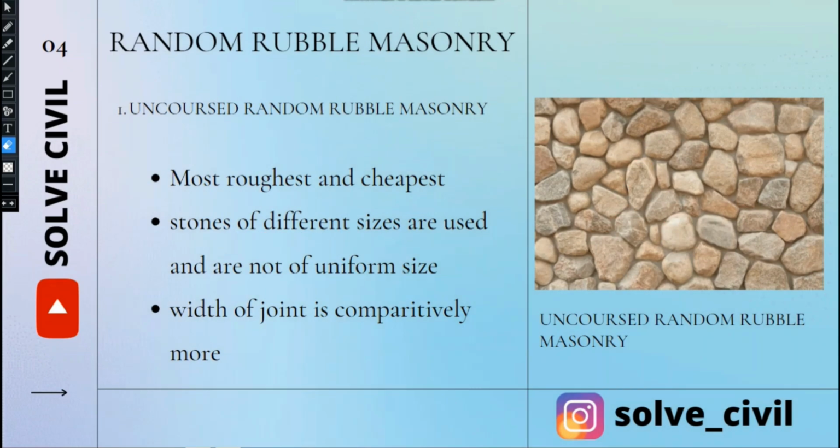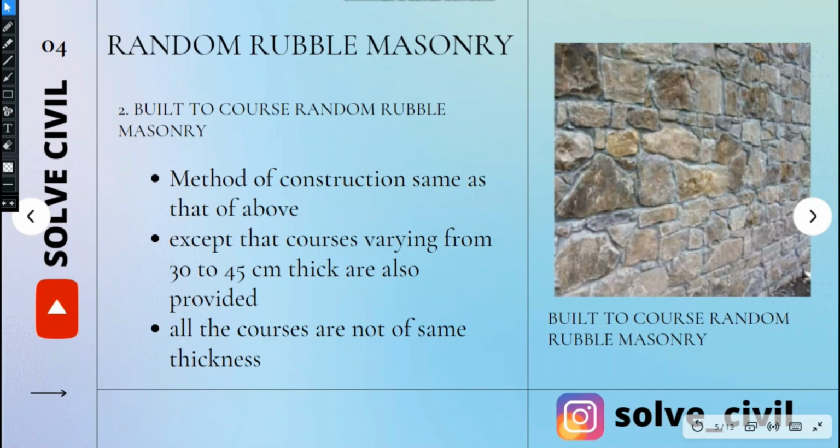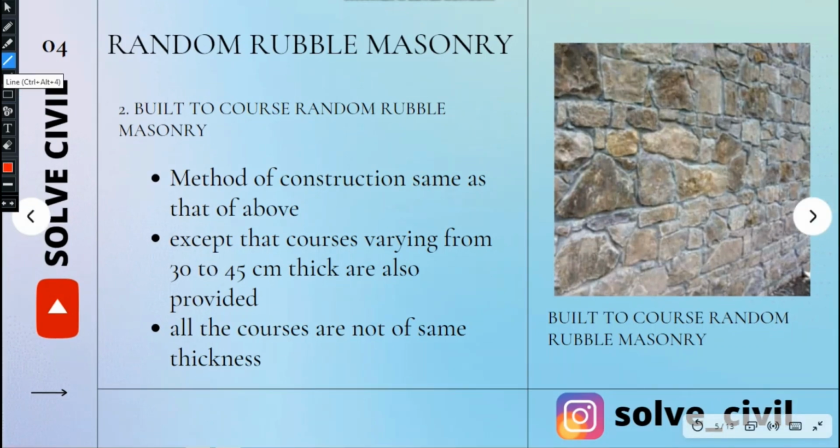The next kind of masonry is built to course random rubble masonry. In this kind of masonry, the method of construction is the same as that of uncoursed random rubble masonry, but the difference is that the thickness of the courses may vary from 30 to 45 centimeters.